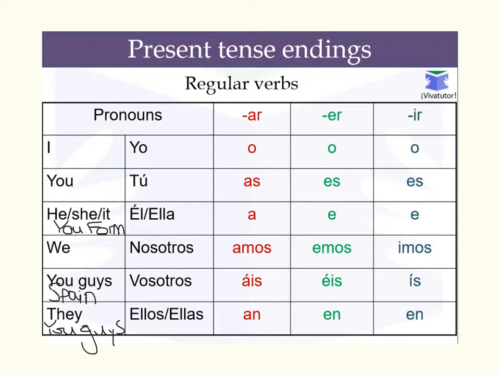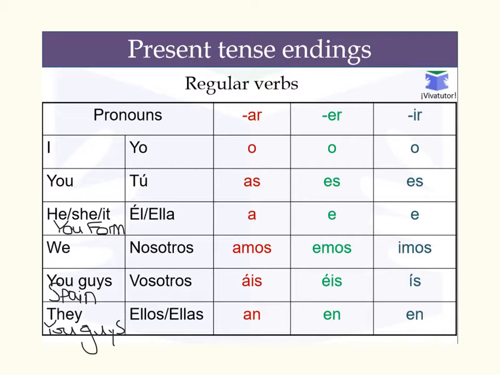So first off, let's remember that when you conjugate a verb in the present tense, you have to think about whether the verb is an AR, ER, or IR verb, meaning whether the verb ends with AR, ER, or IR. You also need to think about which person you're going to be talking about when you conjugate the verb. So here's a reminder of the different pronouns that you use when you're talking about people.